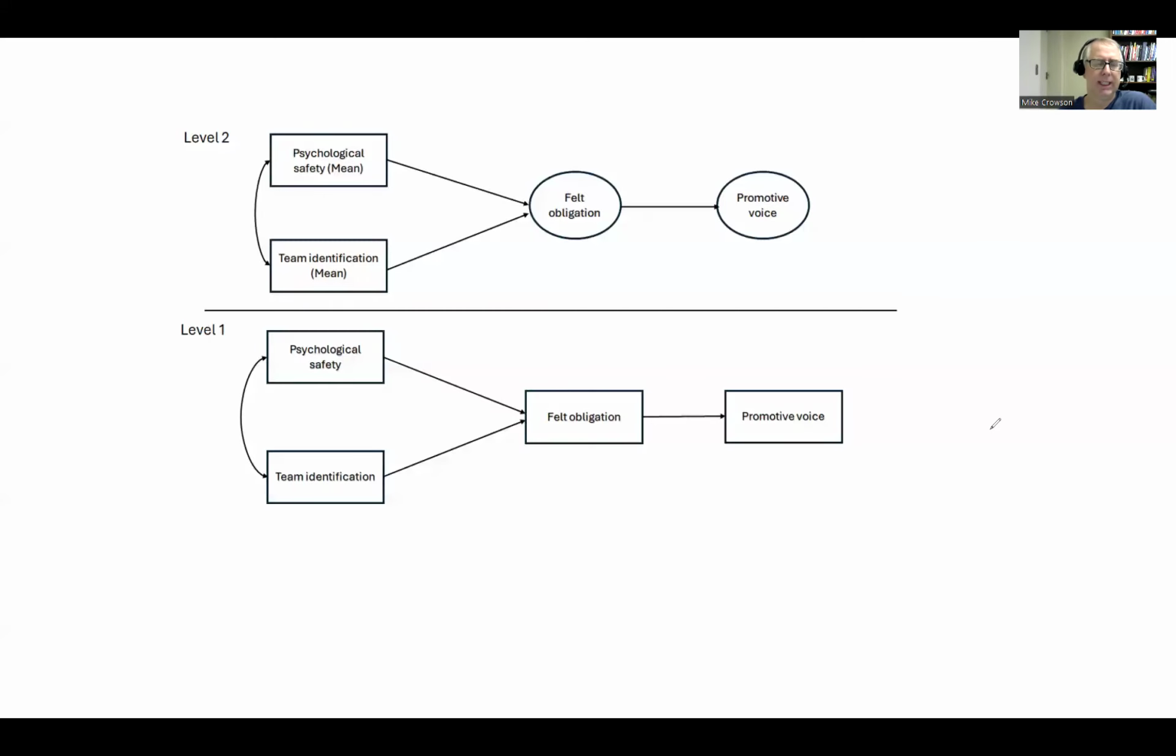Hi, everyone. Last week, I put together a couple of videos on multi-level path analysis using the lavaan package with RStudio. And what I wanted to do in this video is just to build on that discussion by showing you another model that you could theoretically test.